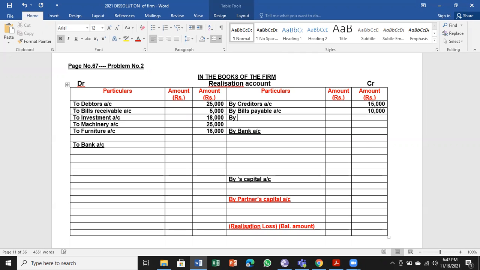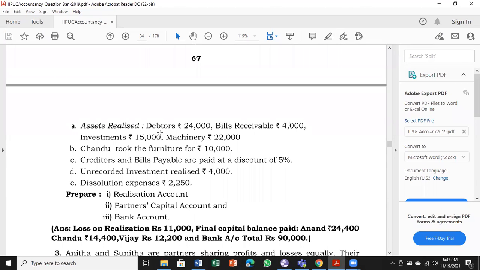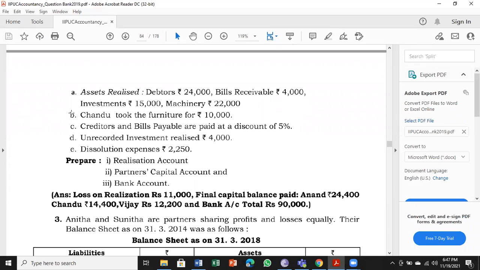Next, by bank loan account. So we have to transfer all the liabilities payable by business, 8,000. So 3 liabilities we have taken to the credit side. So remaining will go to, one is cash account, other 2 will go to capital accounts. Next, move on to the information.